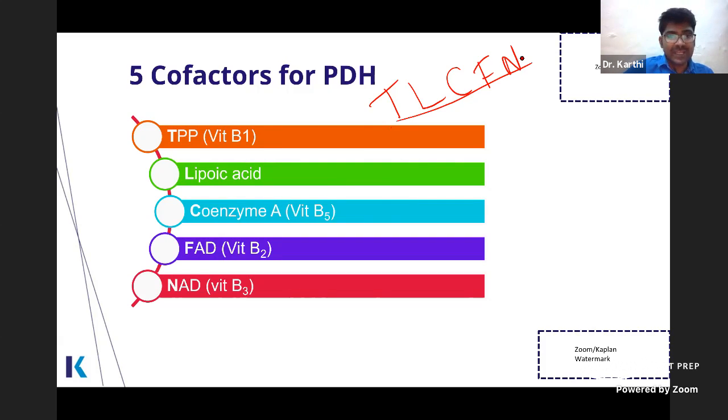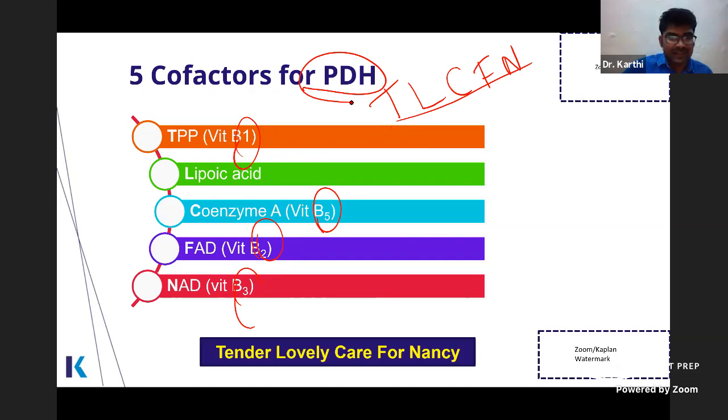N, NAD. Here you can see vitamin B1, B2, B3, B5. All these 4 vitamins are required for PDH. So this can also be a question: all of the following vitamins are required for pyruvate dehydrogenase except. So, tender, lovely, care for Nancy.